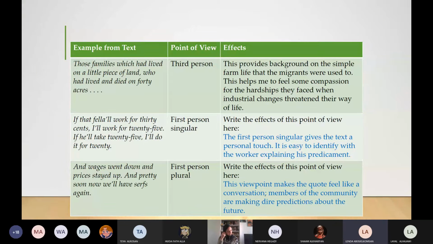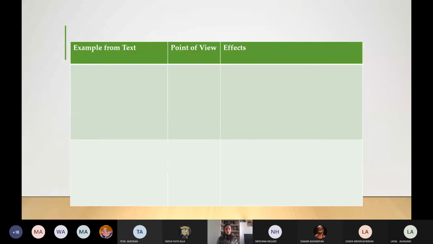This viewpoint makes the quote feel like a conversation. Members of the community are making dire predictions about the future. Yes, predictions about the future and making plans. Now they will take our work and the wages will be down and we will lose our jobs to them. Okay, now it's time to find the rest ourselves.